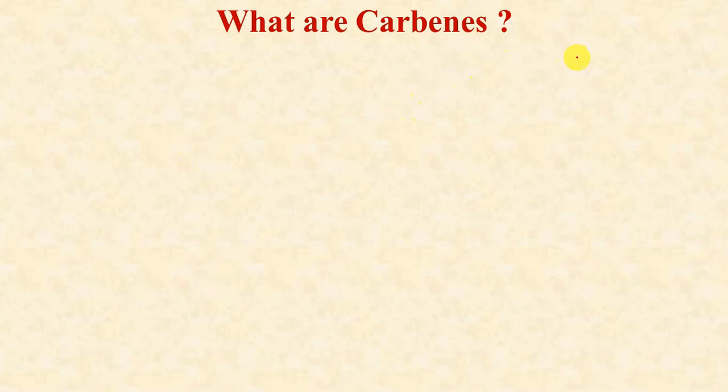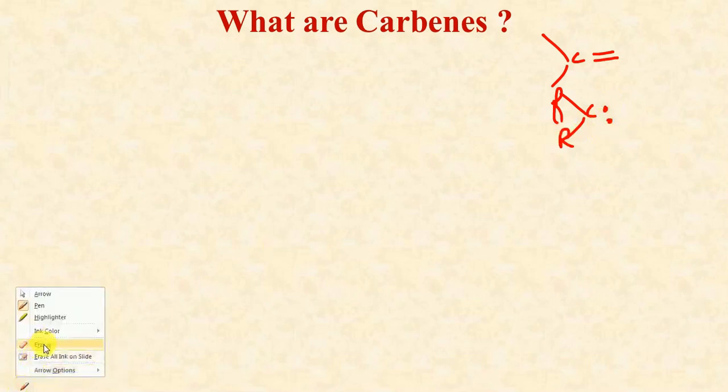In general, these carbenes can be represented like this: the bonds are shared pairs of electrons, and there are two electrons which are unshared. These species are carbene species, and most importantly the carbon atom is neutral in nature.